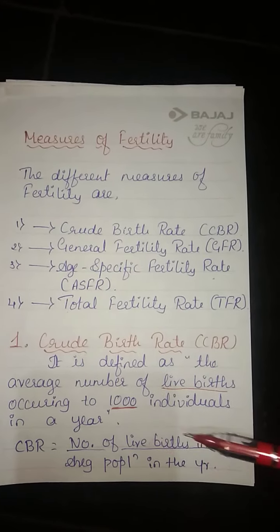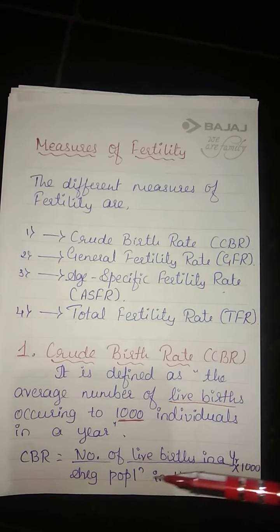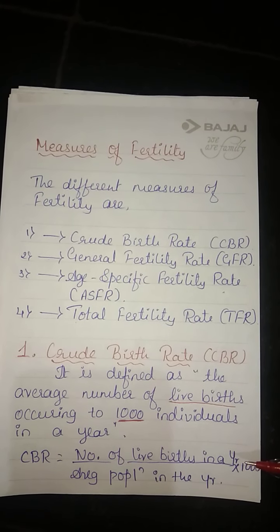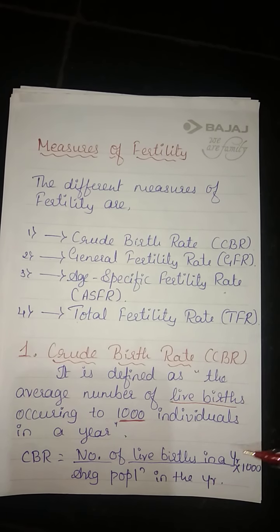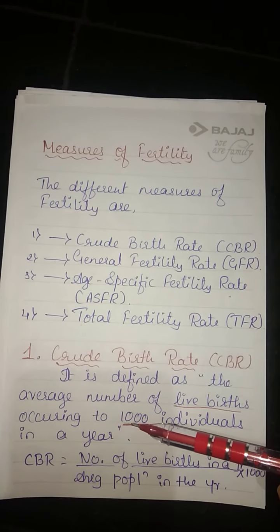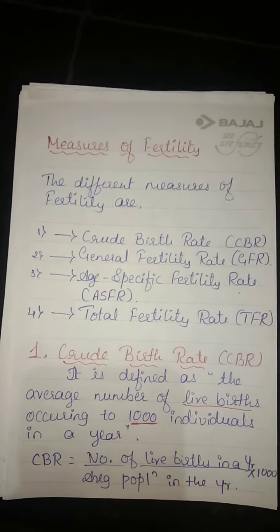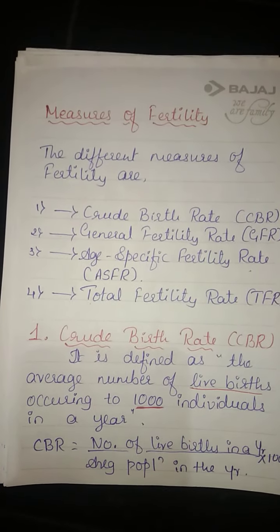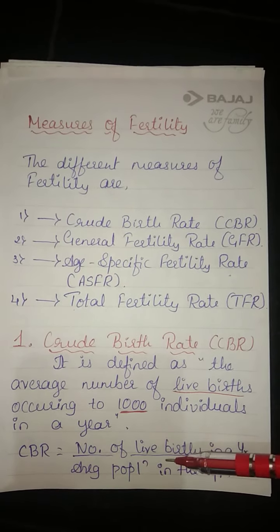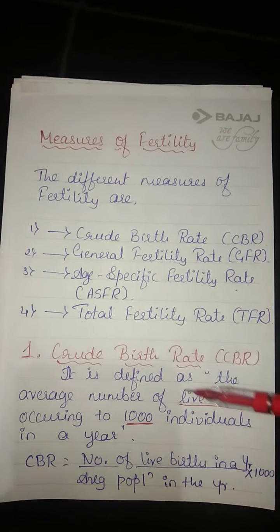We have a formula here: number of live births in a year divided by average population in the year, into 1000. This into 1000 is very important. Into 1000, why? We are calculating per 1000 individuals. So you have to multiply by 1000. Okay, so this is the formula, you have to remember this. So I think it is clear for you.